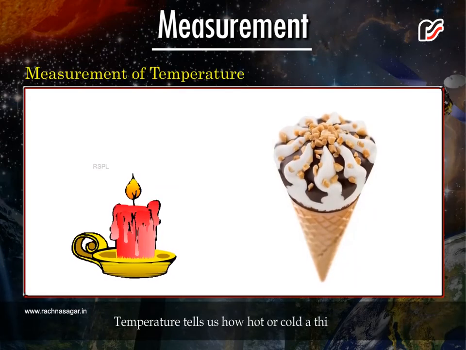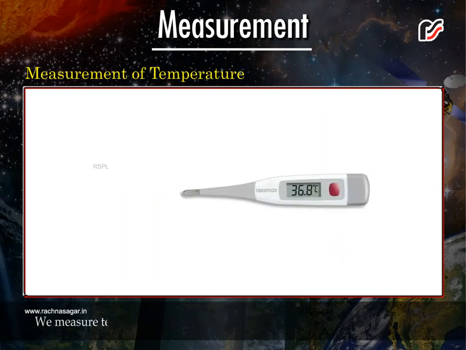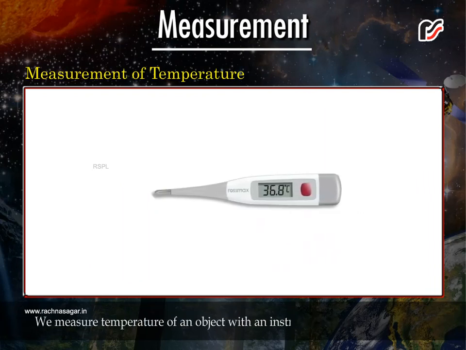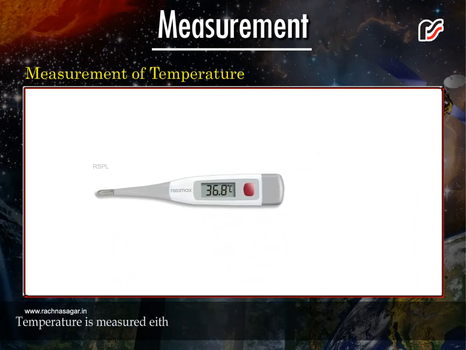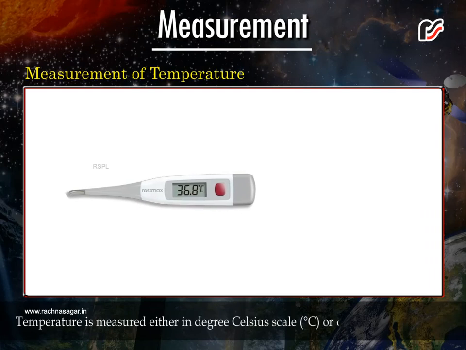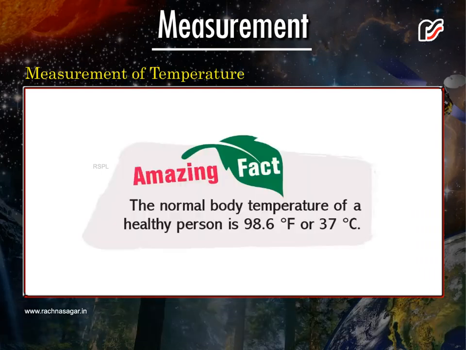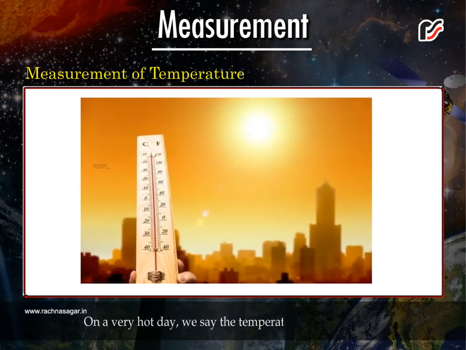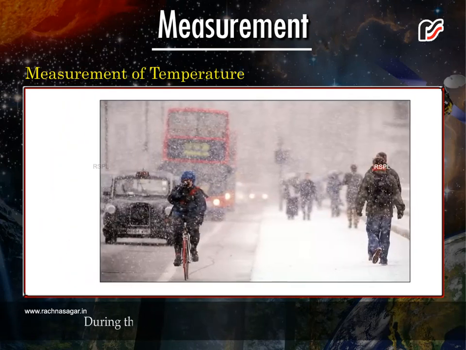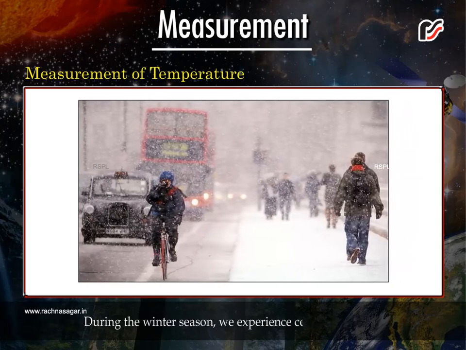Measurement of temperature. Temperature tells us how hot or cold a thing is. We measure temperature of an object with an instrument called thermometer. Temperature is measured either in degree Celsius scale or degree Fahrenheit. Amazing fact. The normal body temperature of a healthy person is 98.6 degree Fahrenheit or 37 degrees Celsius. On a very hot day, we say the temperature is very high. During the winter season, we experience cool temperature.